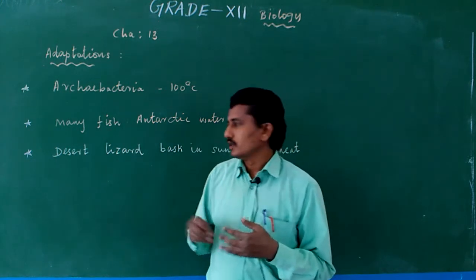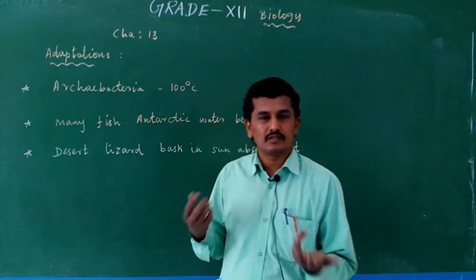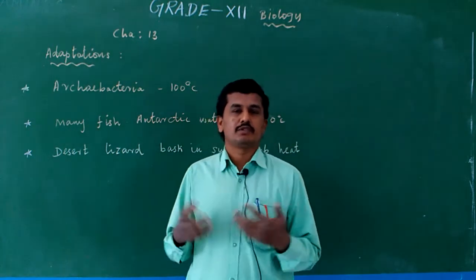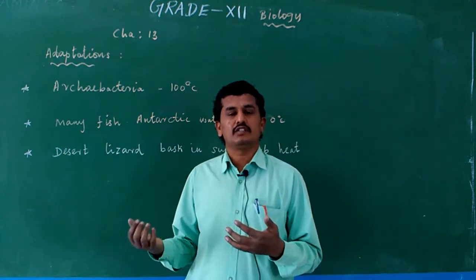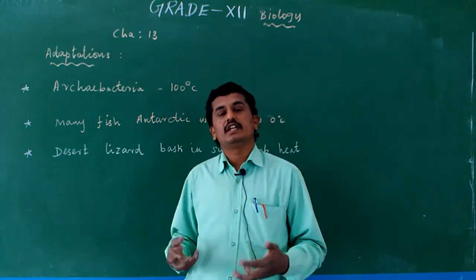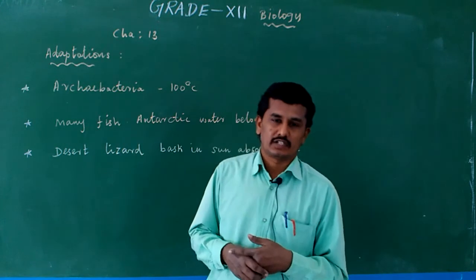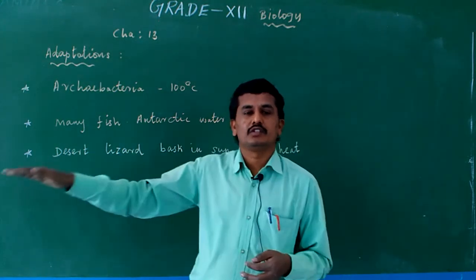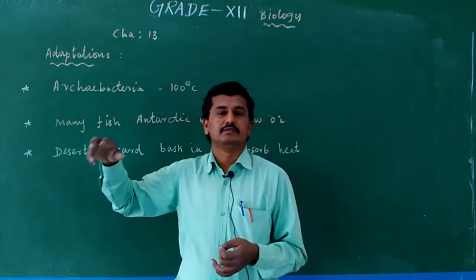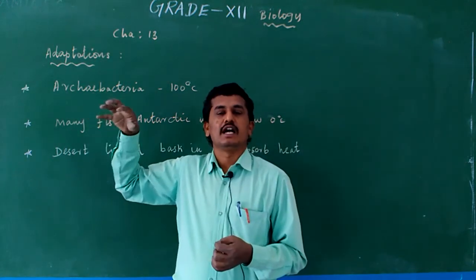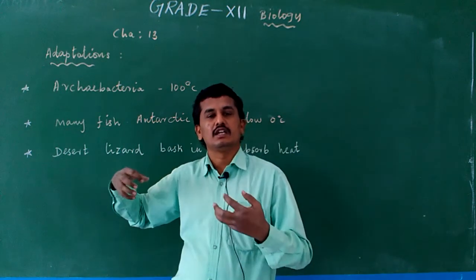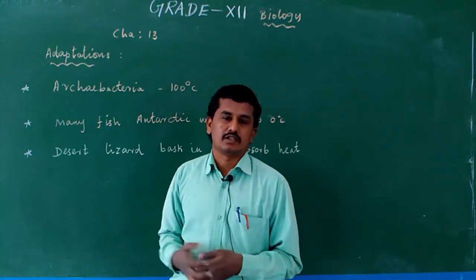So the lizard does not change its physiology, does not change its morphology. Instead, the desert lizard changes behaviorally. Suppose on colder days, it basks in the sun, it takes a sun bath, gets sunlight heat and changes its body from cold into hot.